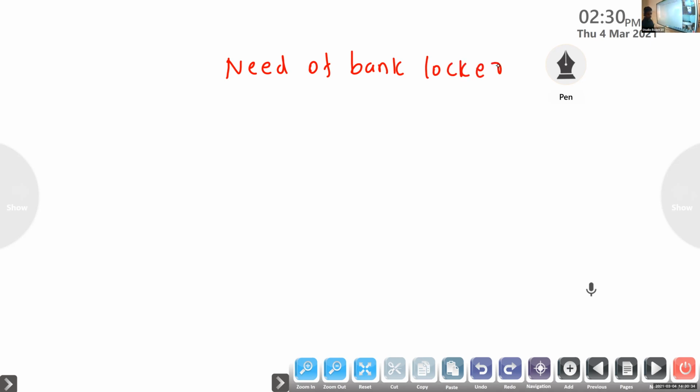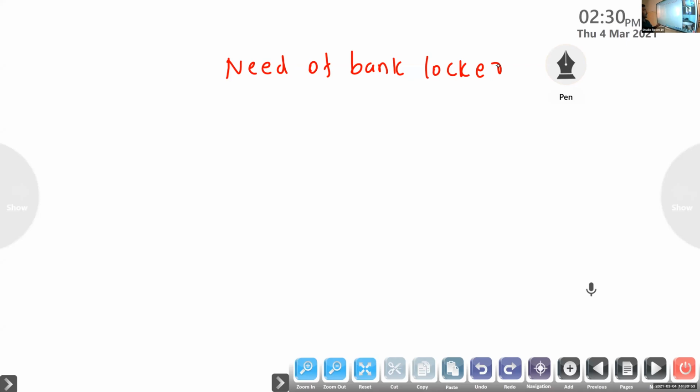Okay, the need of a bank locker. So what is the purpose? What is the need of a bank locker? Suppose we keep our valuables in our house, there will be a problem of stealing, theft, robbery.